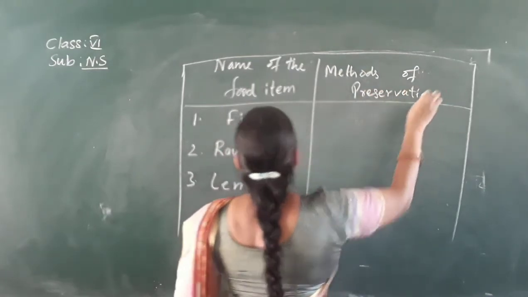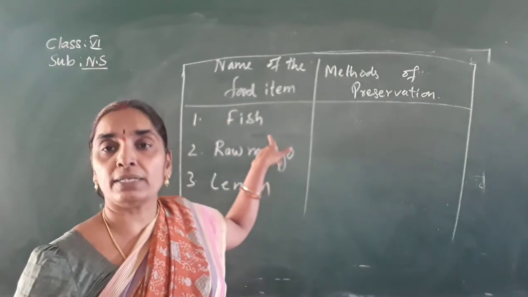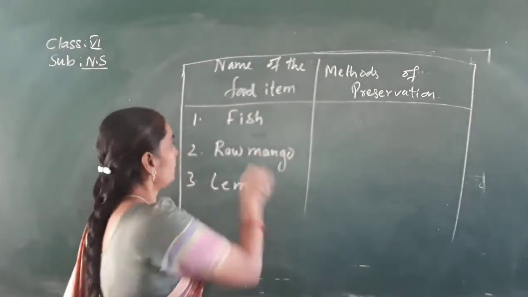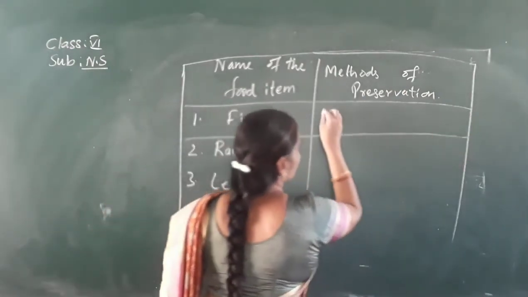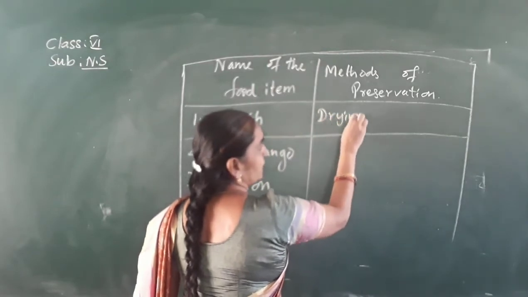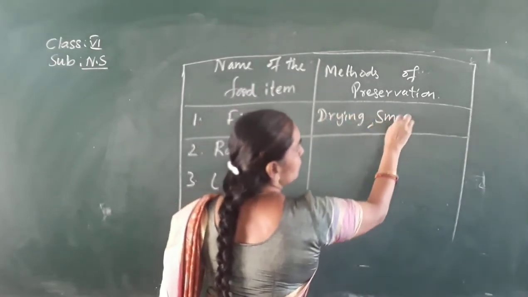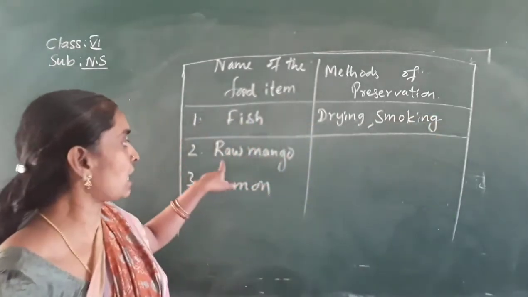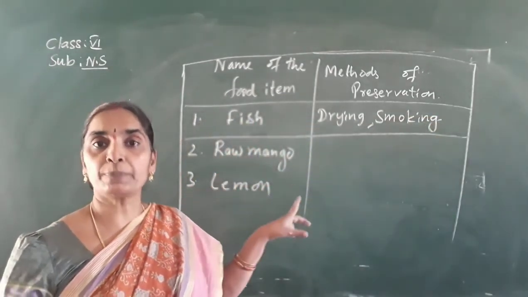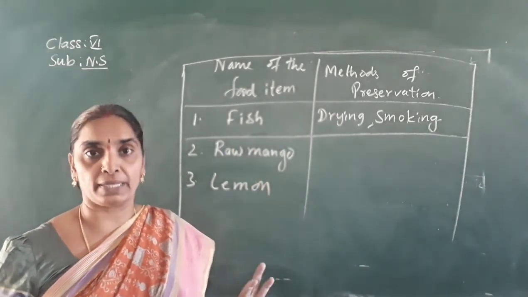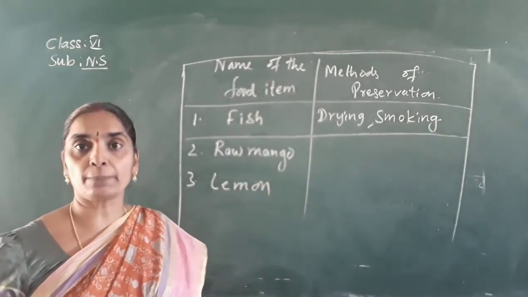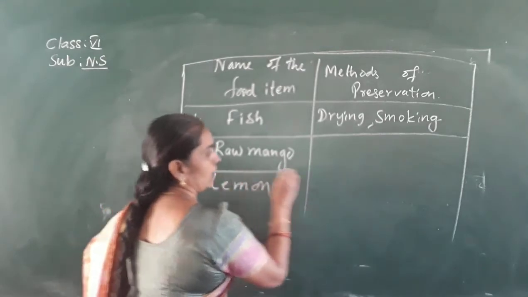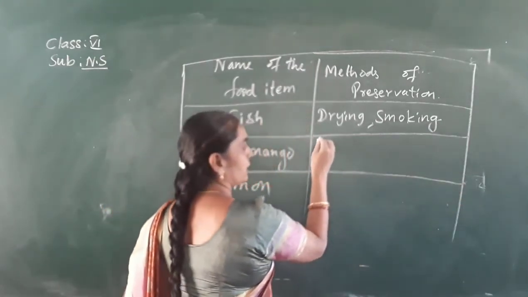You know very well that fish is being preserved by drying or smoking. So you will be writing this. Under this you will be writing food is preserved by drying process and also smoking process, I told you. Isn't it? Next, coming to the raw mango. Raw mango is preserved by adding salt and turmeric, or it is preserved by pickling process or drying process. Amchur is prepared, isn't it? It is by drying process.